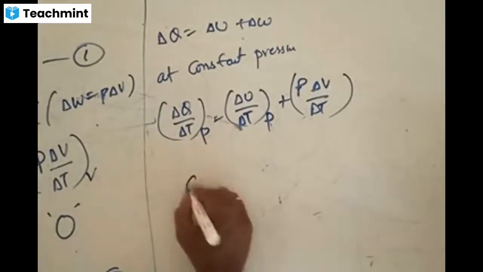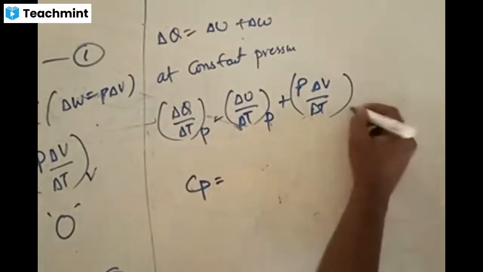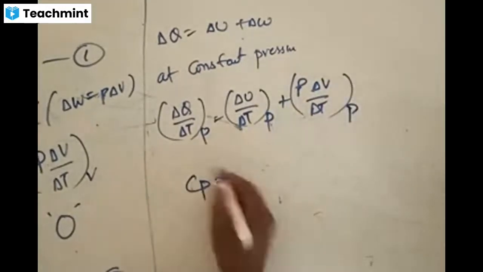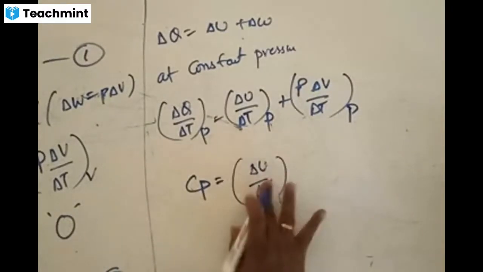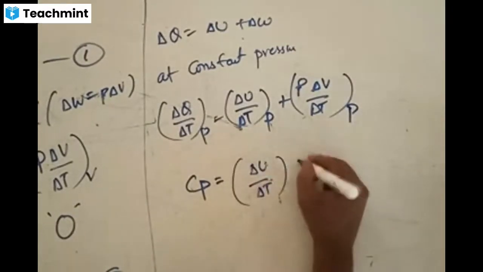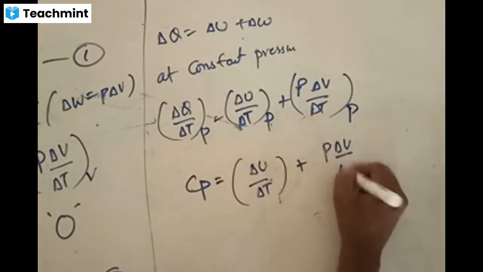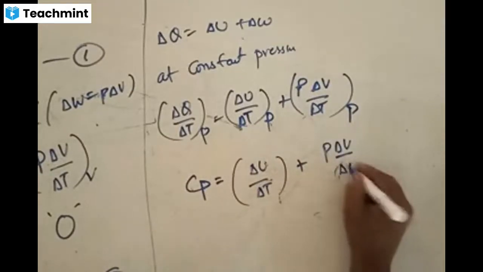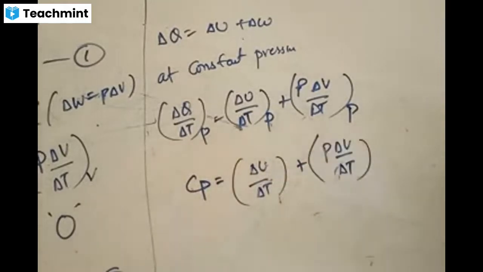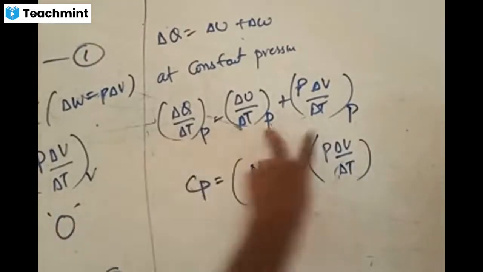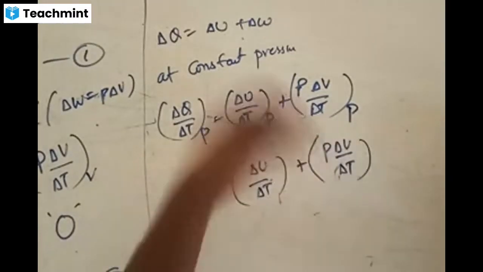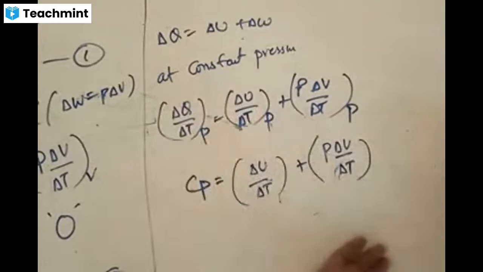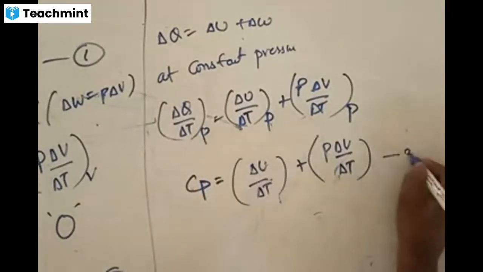Now, the final equation: Cp is equal to delta U by delta T plus P delta V by delta T. We again omit the P subscripts here, because we are clearly showing what this is talking about. This is talking about molar specific heat at constant pressure. So we include P to say constant pressure, but we can omit it once the equation is obtained. Now this is equation number 3.